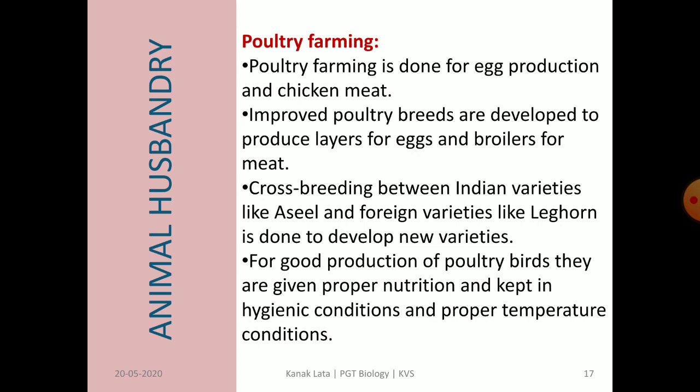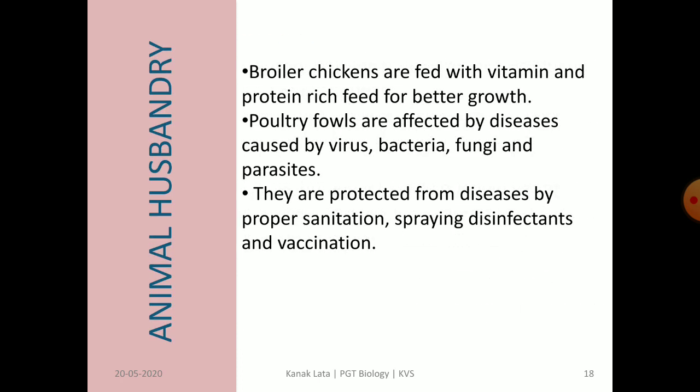We should provide proper nutrition and proper hygienic conditions for good production of poultry birds. In poultry farming, temperature plays an important role, so proper temperature should be maintained. For better growth, broiler chickens are fed with vitamin and protein-rich feed.